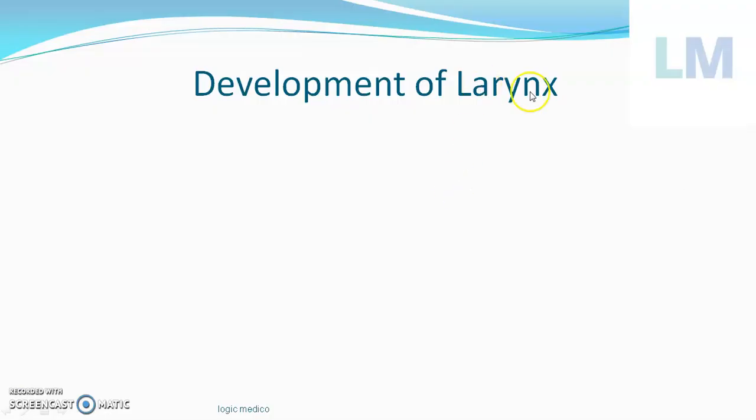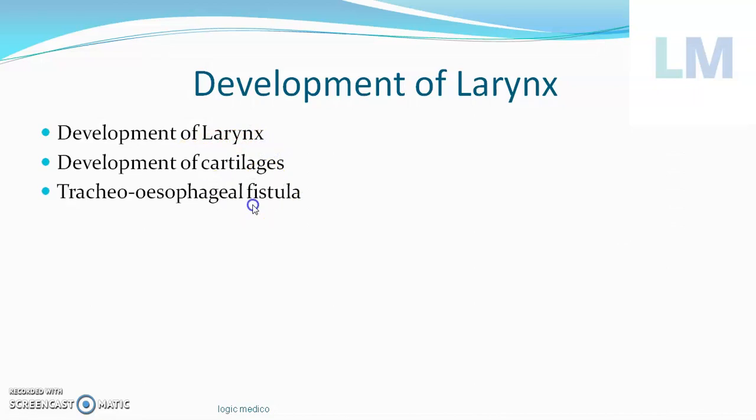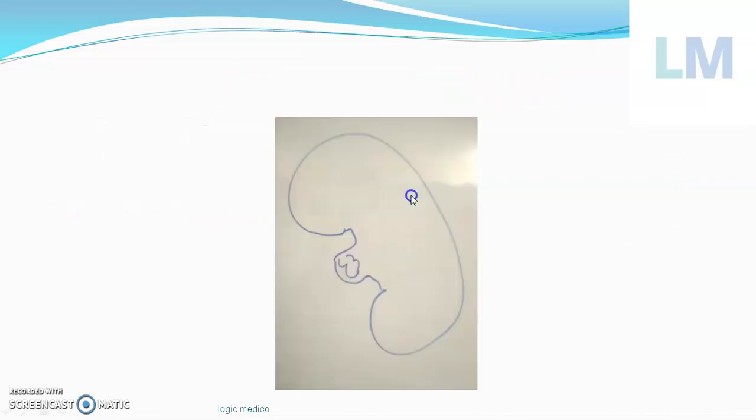So development of the larynx or the voice box can be done under the following heading: the larynx, cartilages and the muscles, and an anomaly called as tracheoesophageal fistula. These are the objectives for today's presentation.